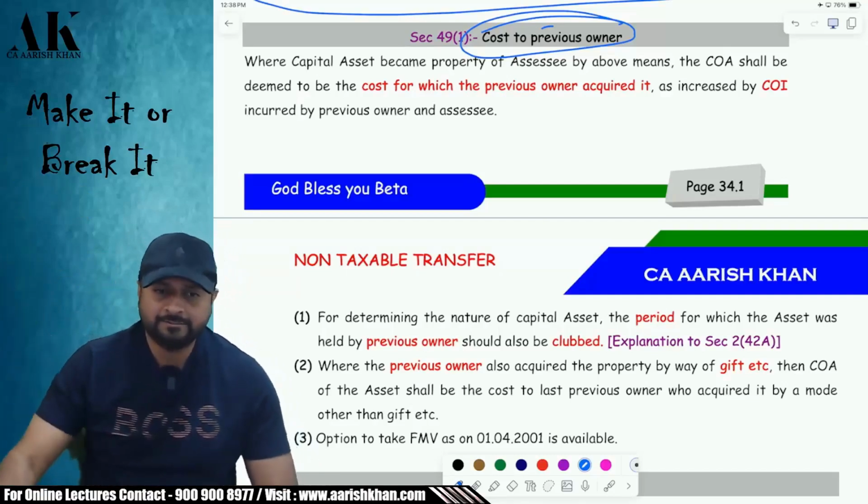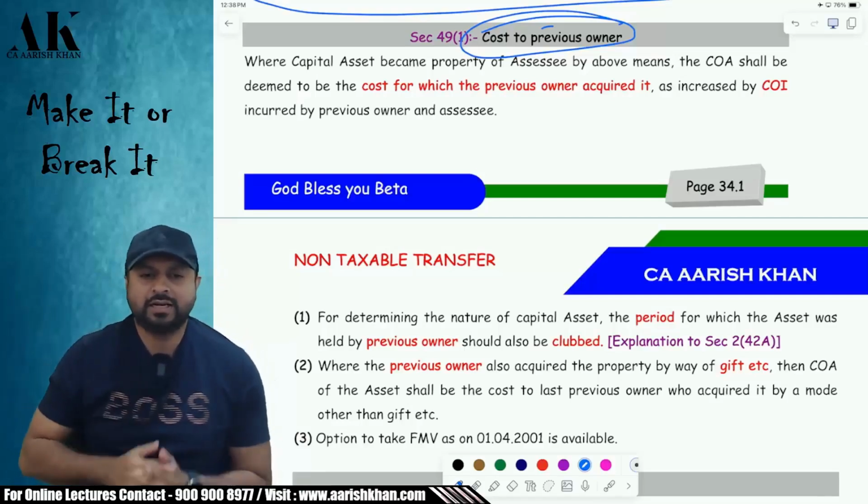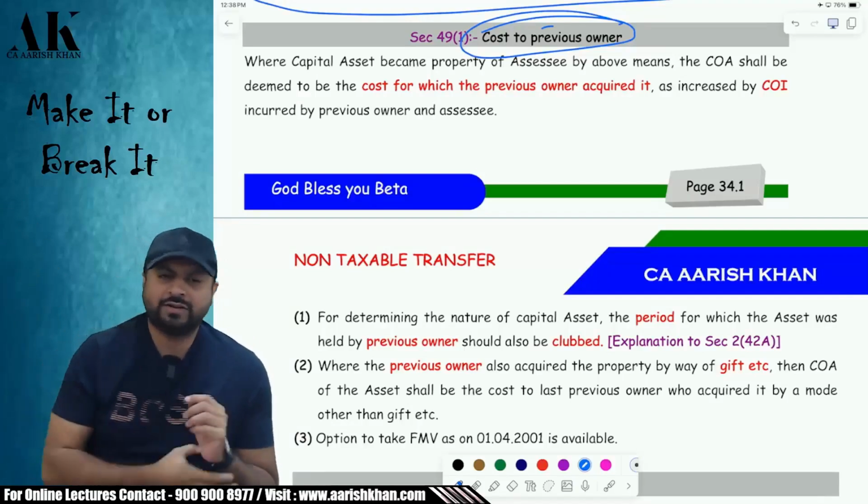Secondly, let's come to the single loop. I don't want to make multiple loops. My father has gifted me some asset. Sir, what will be the actual cost? The cost in the hands of my father, the previous owner.